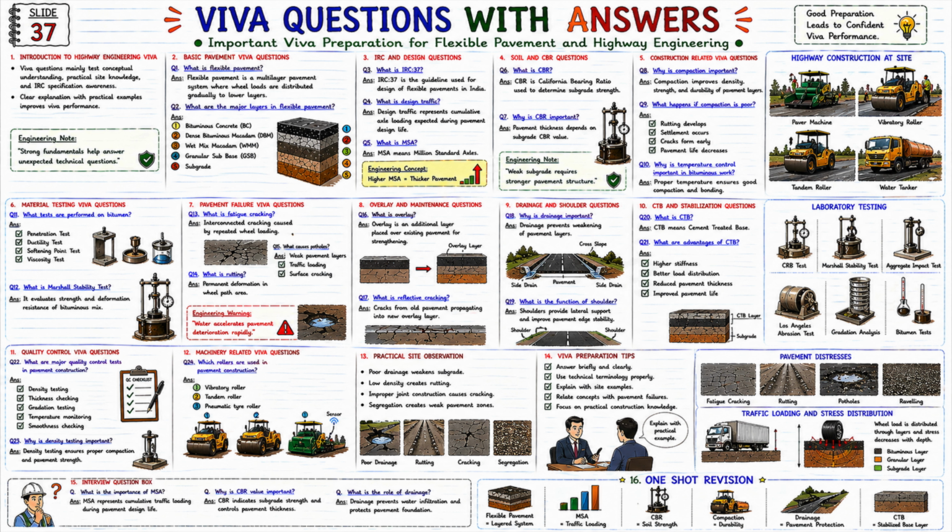Q14. What is rutting? Answer. Permanent deformation in wheel path area. Q15. What causes potholes? Answer. Weak pavement layers, traffic loading, surface cracking.